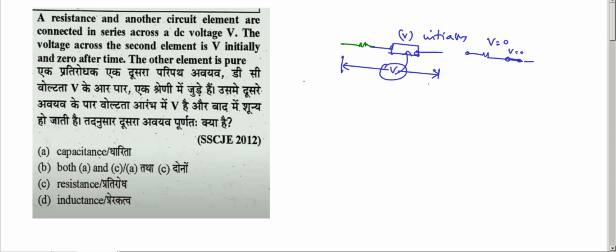So initially it is open circuited and finally it is short circuited. The only possibility is an inductor. At t equals 0 plus, the inductor in the initial state is open, and the final state is short circuited. So the option is inductance, the last option D.